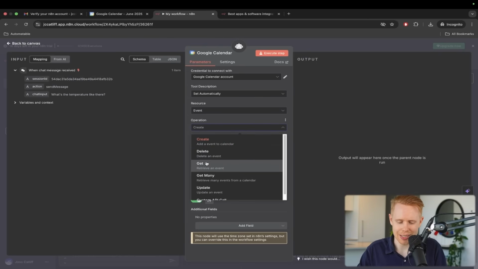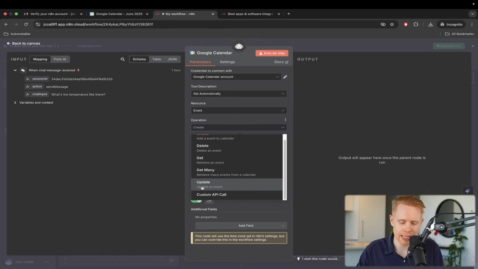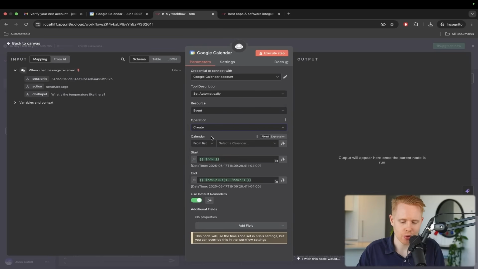So we have create, delete, get many, update, and so on and so forth. For instance, we could create a Google Calendar event. We could delete a Google Calendar event. We could get one calendar event. We could get more than one calendar event. We could update an existing calendar event. So there's so many things that we could do. I'm going to go ahead and choose create here. And then we have this start and we have end.